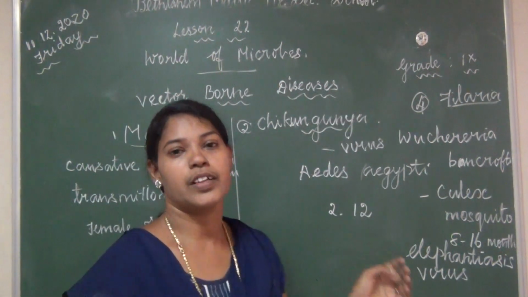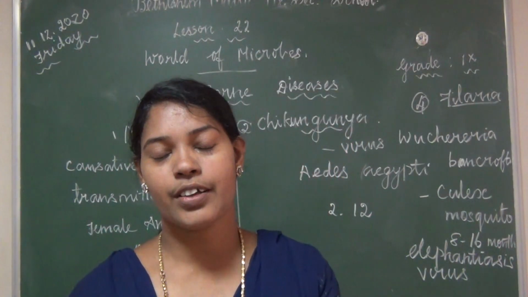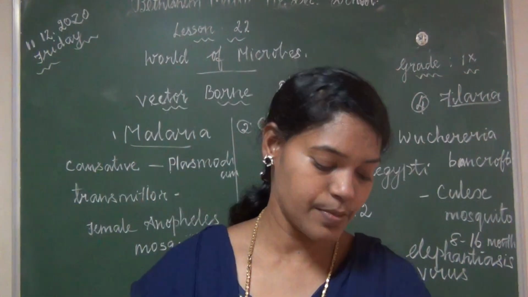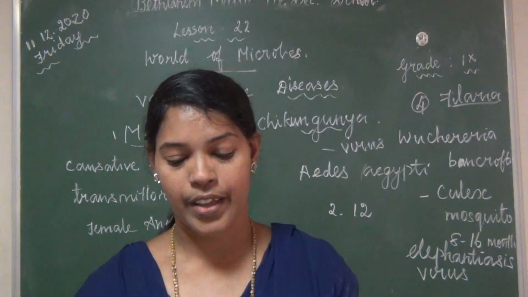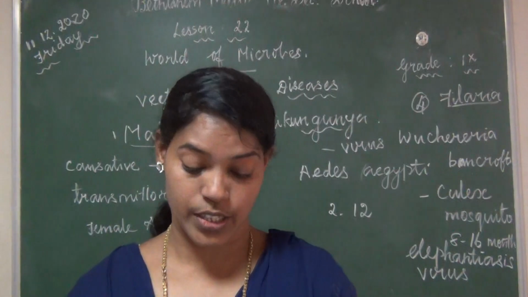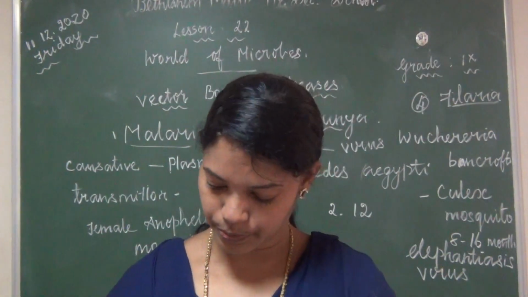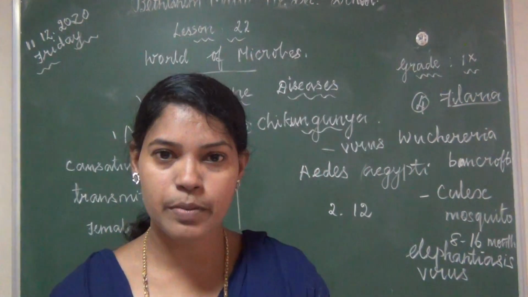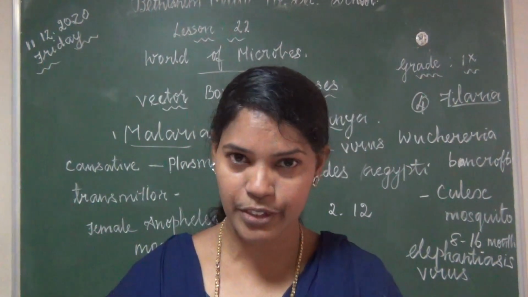Now, for the quarterly exam, I have given 2 lessons. Lesson 20, organ systems in animals. Lesson 21, nutrition and health. In lesson 20, we didn't mark some questions. Now you mark it. Take your book. Turn to page number 245.